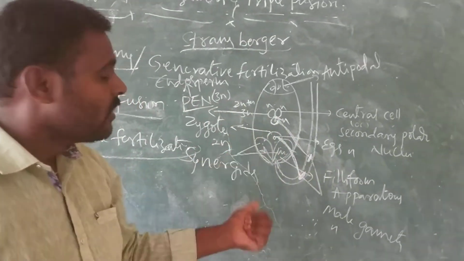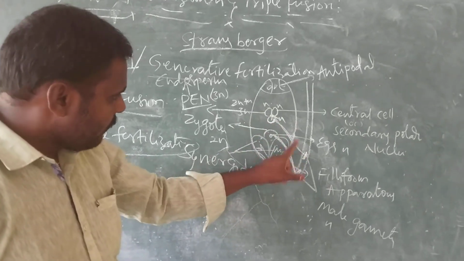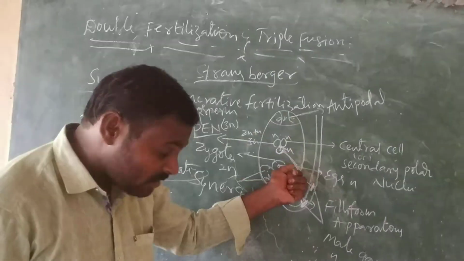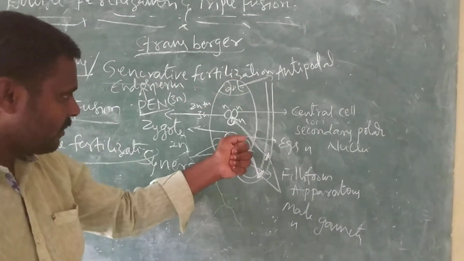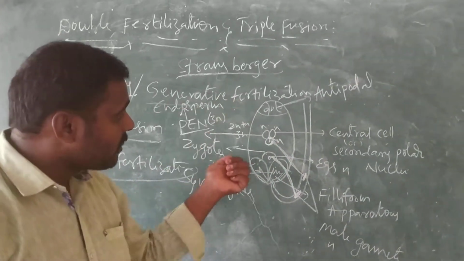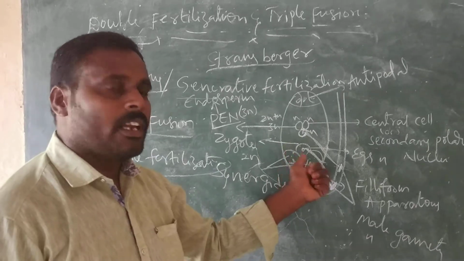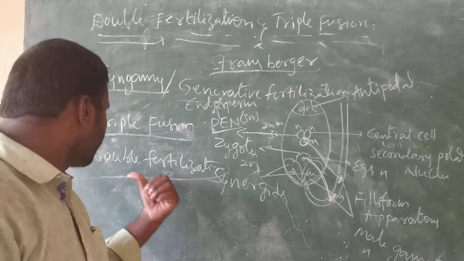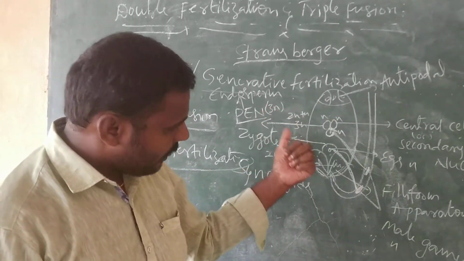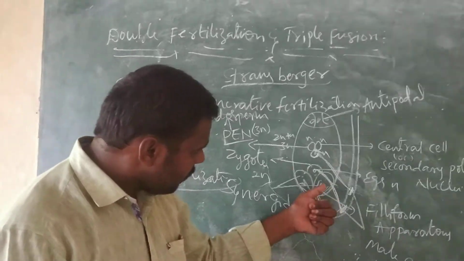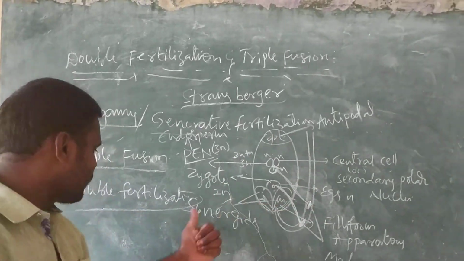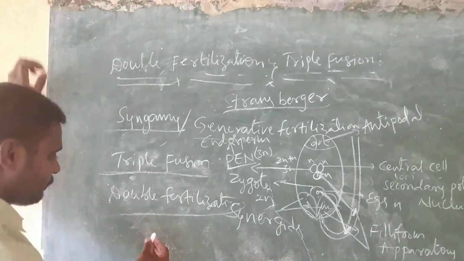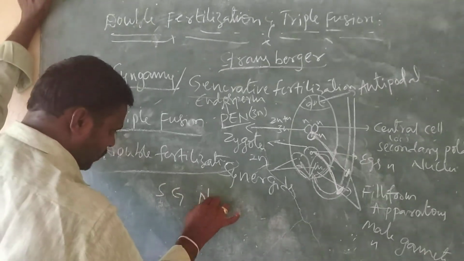Sir, how can you say that it is a vegetative fertilization? See, the second male gamete fuses with the central cell, as a result it will develop into endosperm, but it is not involved in the production of the next generation. But this PEN develops into endosperm and it provides nutrients to the developing embryo. Because of that reason it is called vegetative fertilization, but syngamy is called generative fertilization. Double fertilization occurs in the embryo sac of the angiosperms. So the occurrence of syngamy and triple fusion takes place, hence it is called double fertilization. But this double fertilization was discovered by S.G. Navashin.